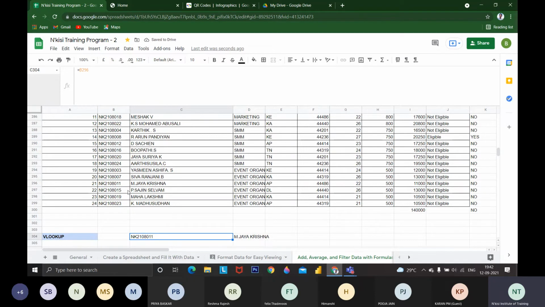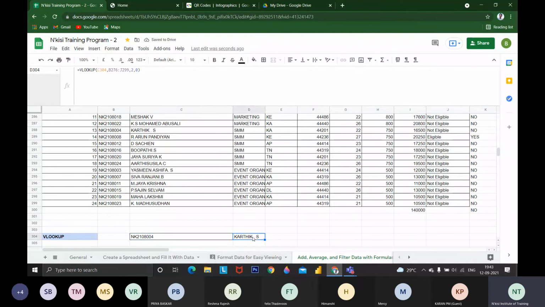Like if you are typing, you will be getting NK108004. I missed 10. If the data is not available, it will give an error, not available. Like Karthi is NK21. So if I'm entering the ID number, you will be getting the result.